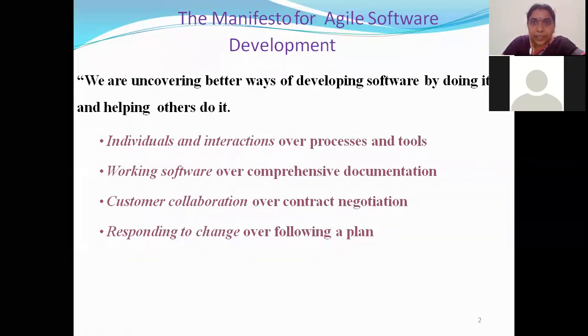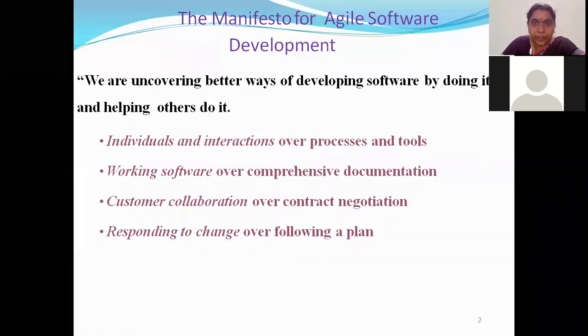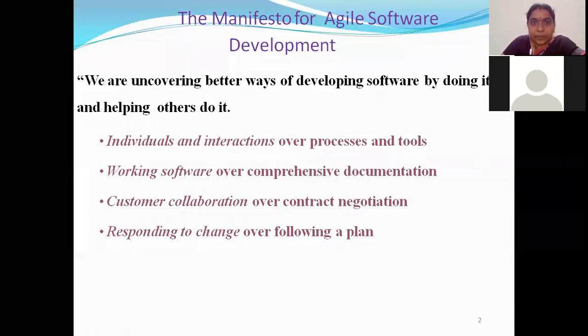The customer satisfaction is the main thing that everyone should keep in mind. That is the main philosophy it tells us. And another main philosophy is adaptability to changes. So any change the customer asks you to make should be adaptable. It should be easy to make that change within your software. So that is one philosophy this agile process tells us.